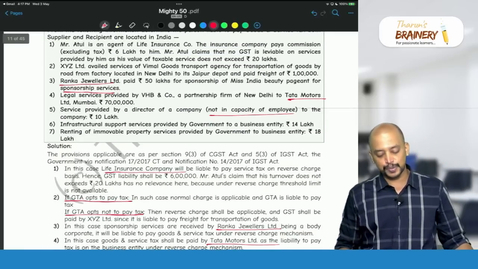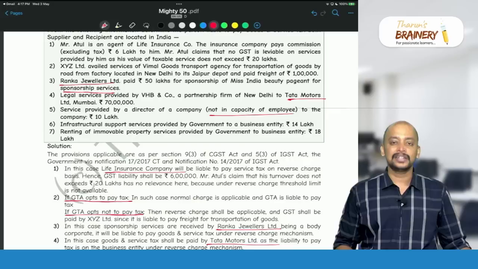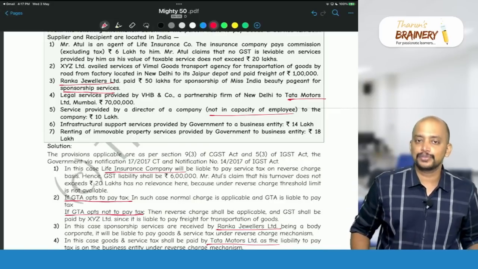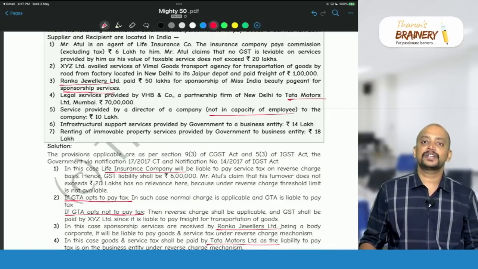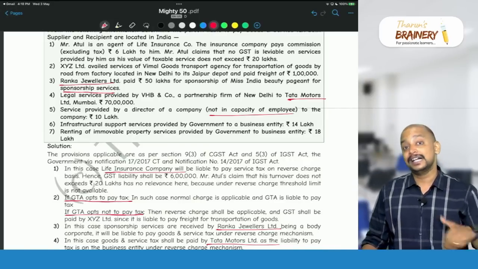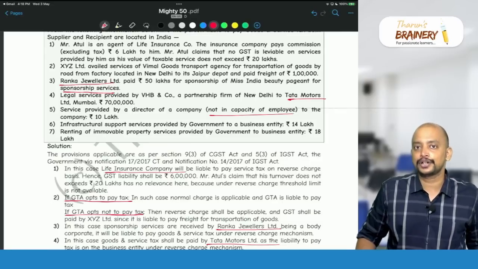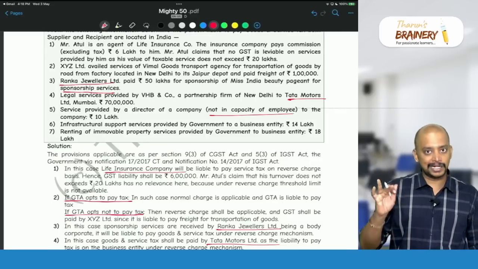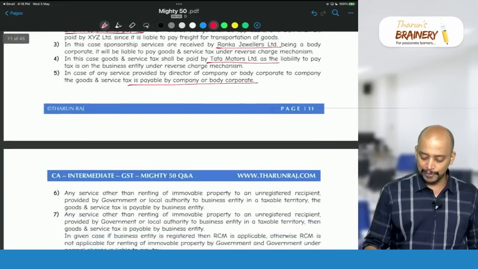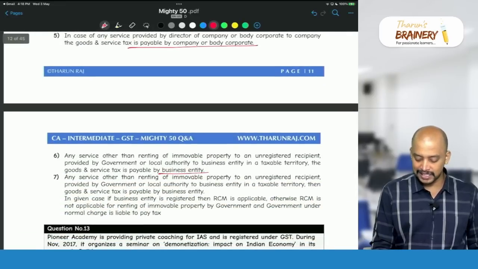Infrastructural support service provided by government to a business entity. We don't have any exemption with respect to that. Any service provided by government to a business entity, other than renting of immovable property to an unregistered person, will come under RCM, where liability to pay GST is on the business entity only.